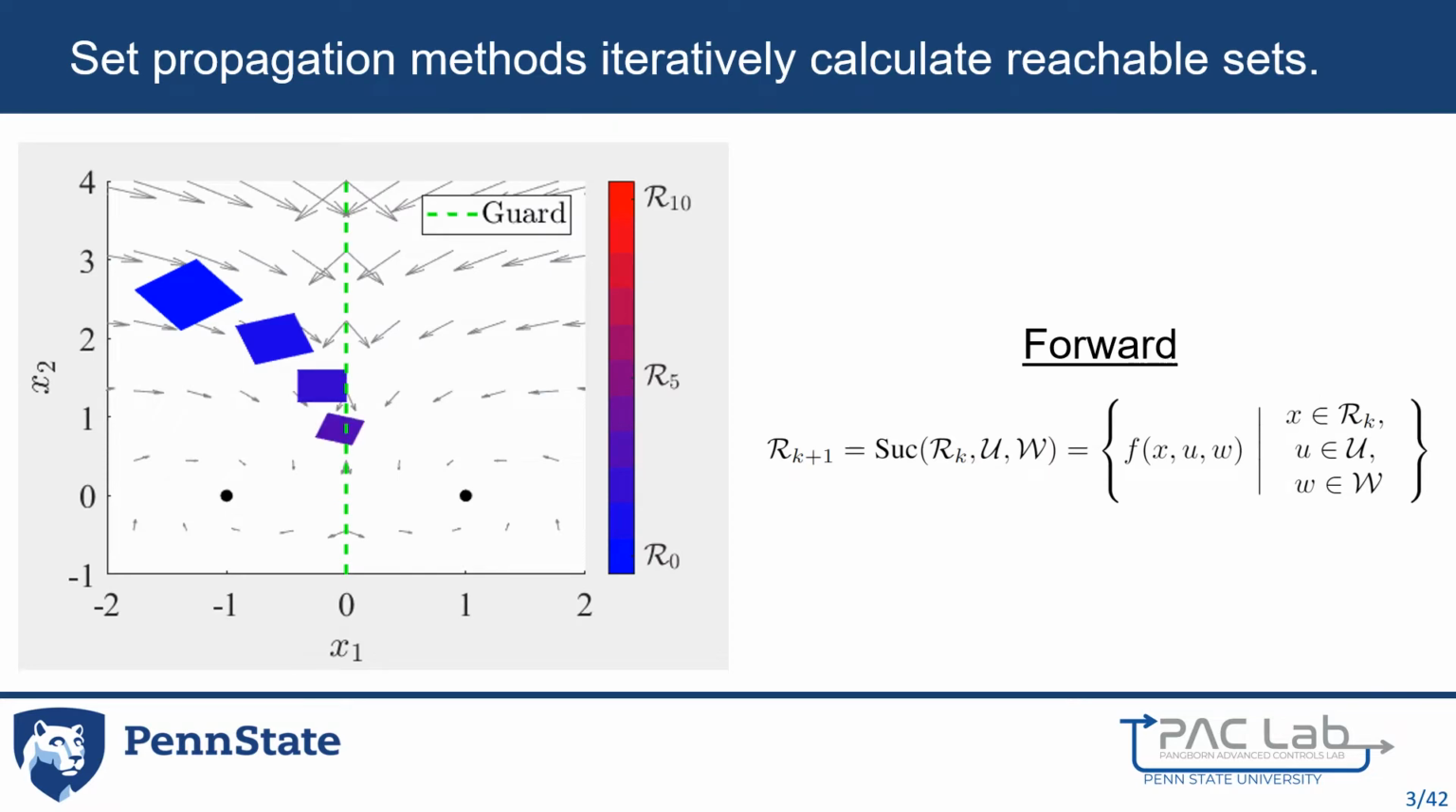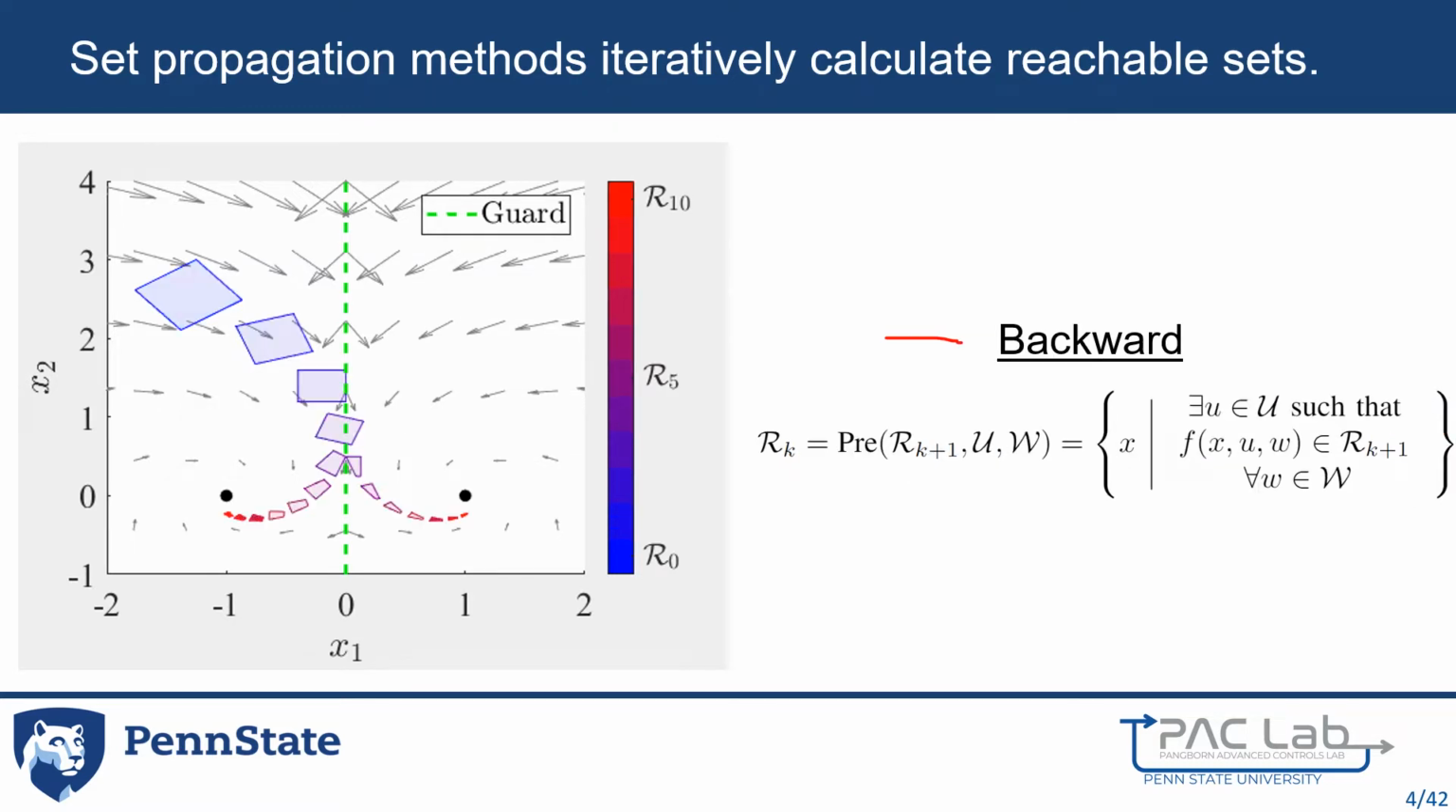Set propagation methods refer to techniques that iteratively calculate reachable sets. Forward reachable sets can be found by iterating over the successor set, which is the set of states that can be achieved by the dynamics at the next time step, given a state at the current time step, a feasible input, and a feasible disturbance. Backward reachable sets are found by iterating over the precursor set, which is the set of states for which there exists a valid control input to drive the dynamic system into the target set R_{k+1} for all feasible disturbances.